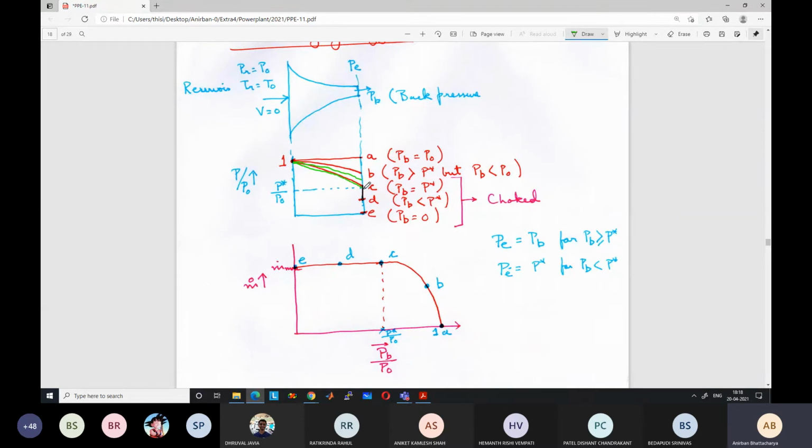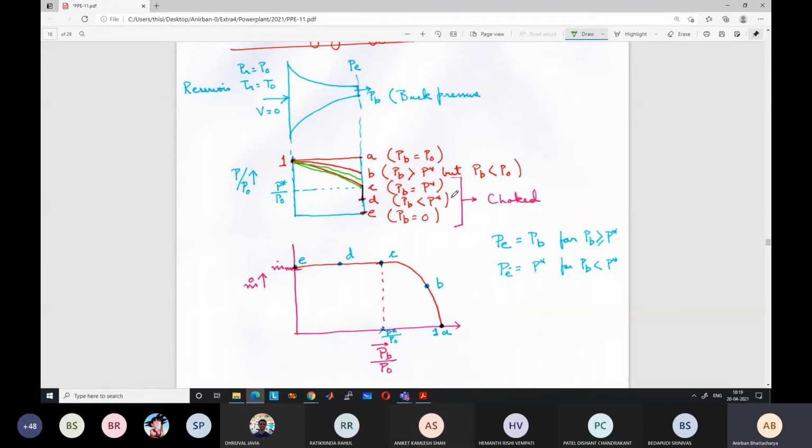PB will become equal to P star, and the velocity will increase within the nozzle and reach sonic velocity at the throat section. The pressure will keep on decreasing from P equal to P0 to P equal to P star. Up to this point, is there any confusion? Any questions? No, sir. This is very clear.